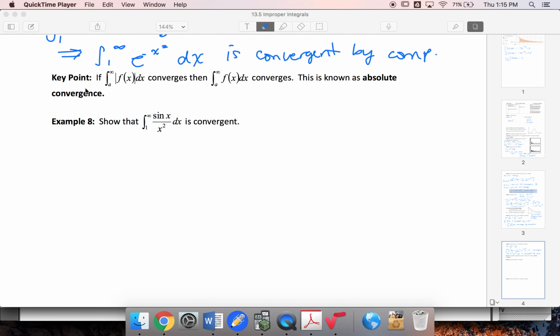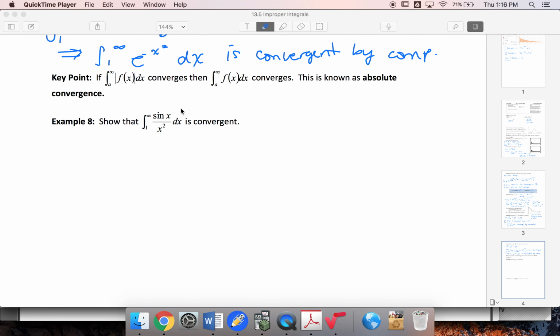All right, in this video we're going to look at the idea of absolute convergence. And this is an extension of the comparison test. What absolute convergence says is if an improper integral of the absolute value of a function converges, then the function itself converges as well. Well, let's look at why that's true.